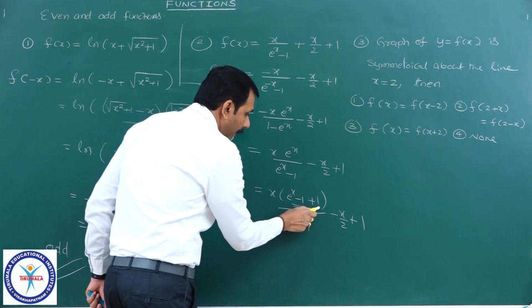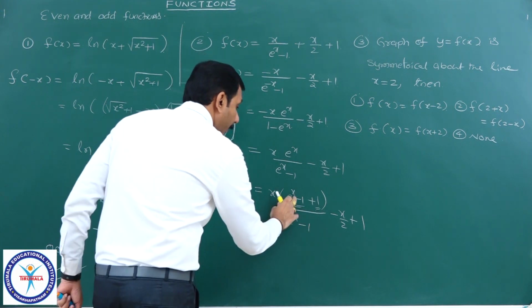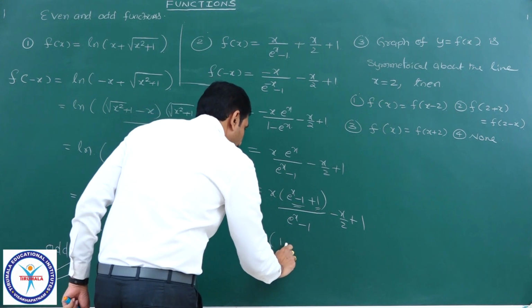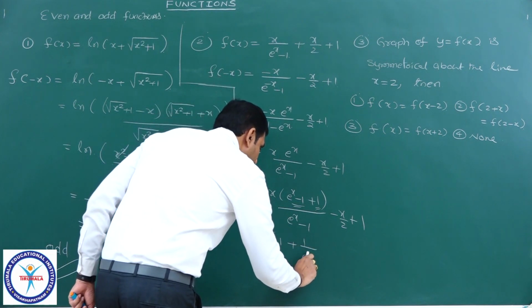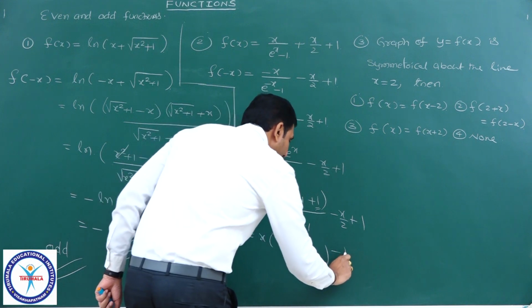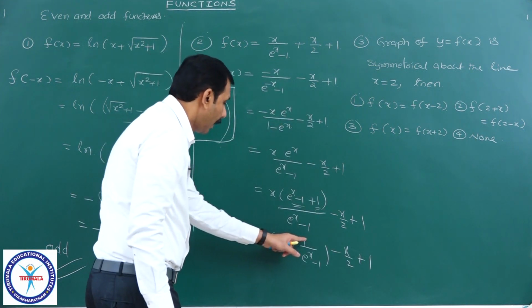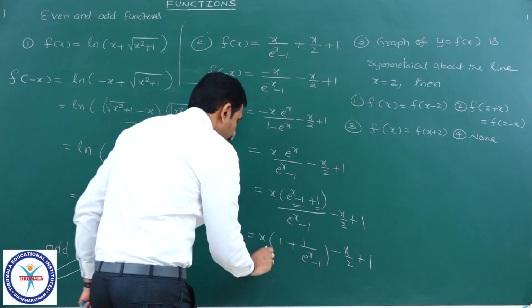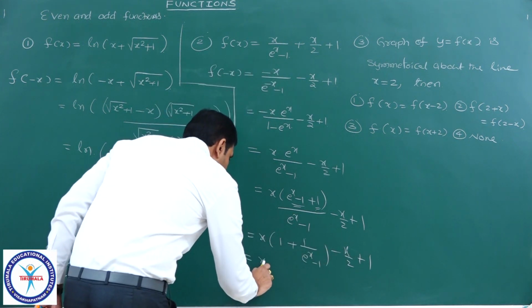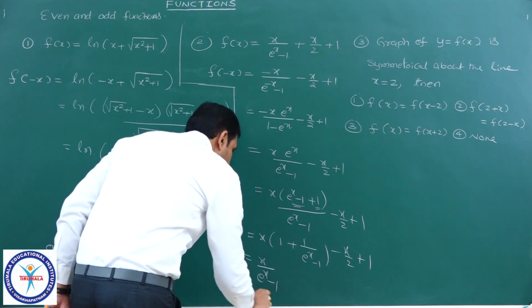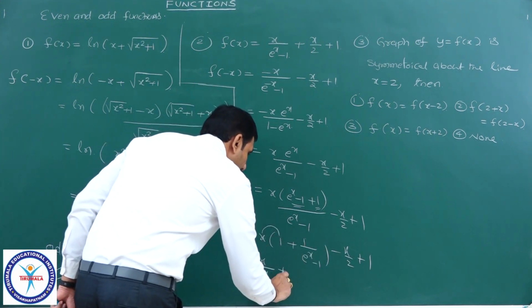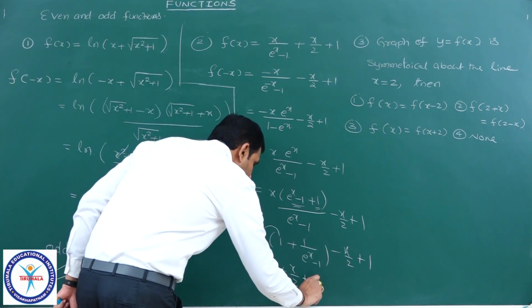It is one term and it is another term, split it. x into (e power x minus 1) by (e power x minus 1), plus 1 by (e power x minus 1), minus x by 2 plus 1. Now it is x, and minus x by 2 is there. And this term will become x by e power x minus 1. It is x minus x by 2, which means plus x by 2, plus 1.